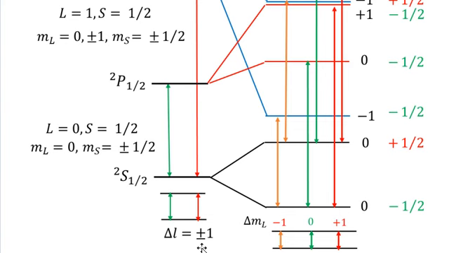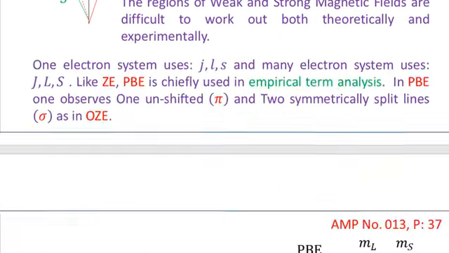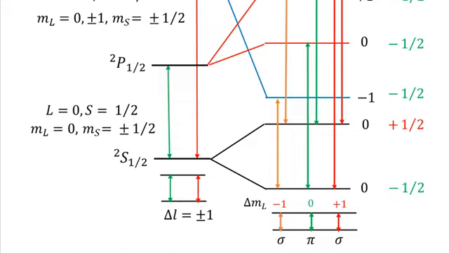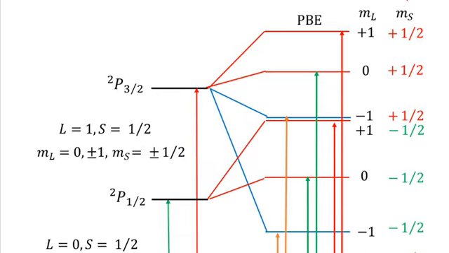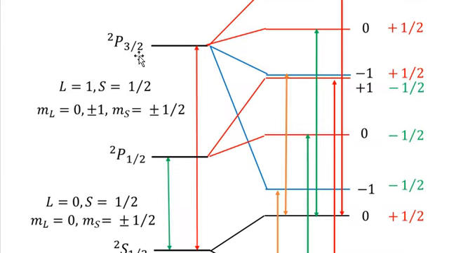But when you apply a strong magnetic field, then of course the Paschen-Back effect is observed. That is, this splitting will be observed as I have shown over here, for example on the right side. But to explain how we obtain this splitting, let me consider the 2P3/2 state and the 2P1/2 state. For these two states, I have the value of capital L equal to 1. And since in the sodium atom the valence electron is only one electron, we have capital S equal to half for the case of a single electron.